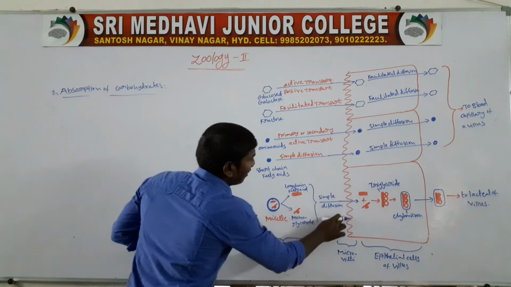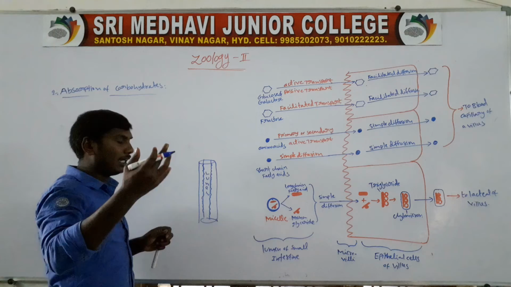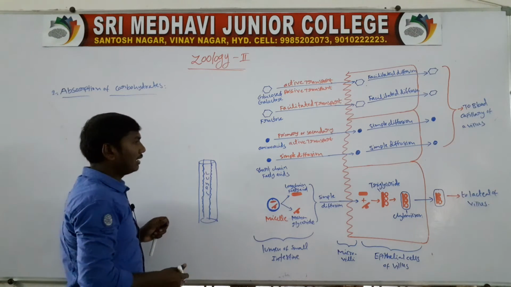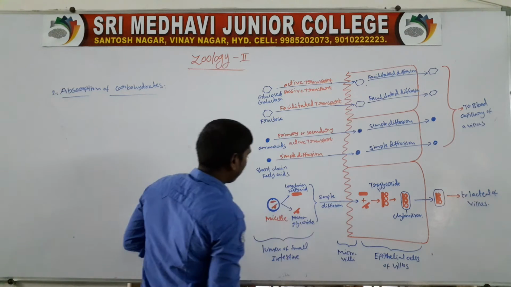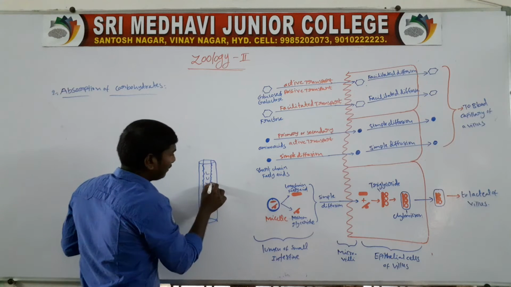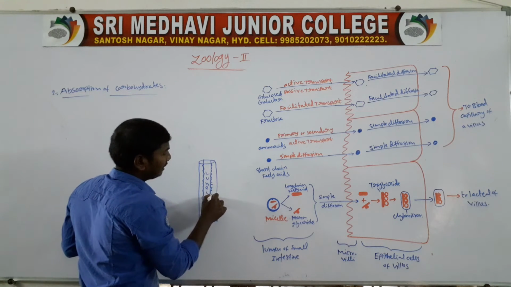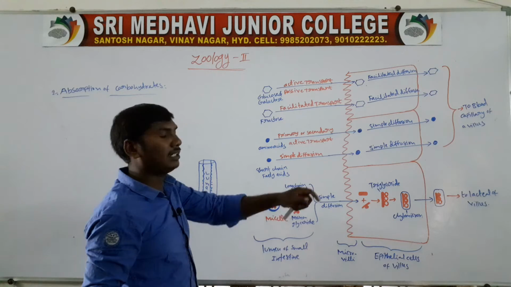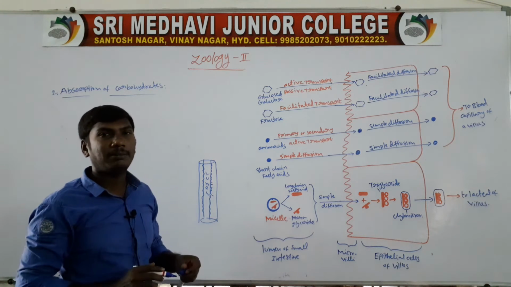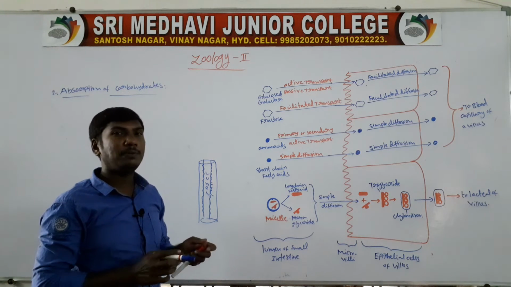The absorption regions are the microvilli. Next, these are the epithelial cells of the villi. Next, from the epithelial cells to blood circulation or lymph vessels.